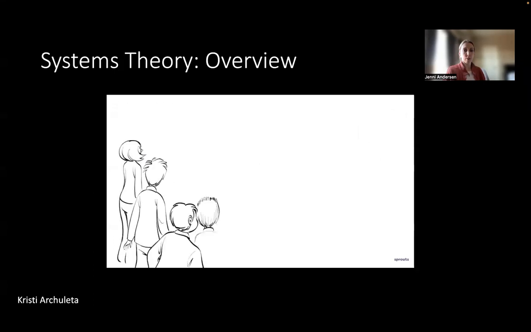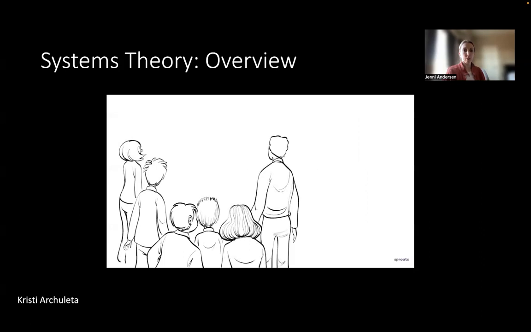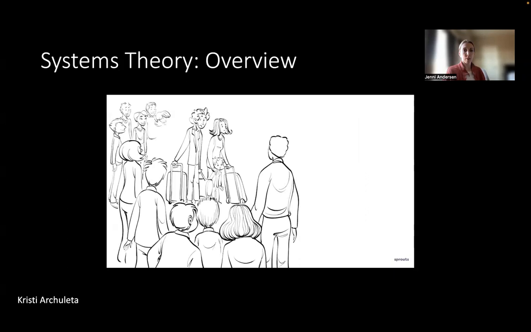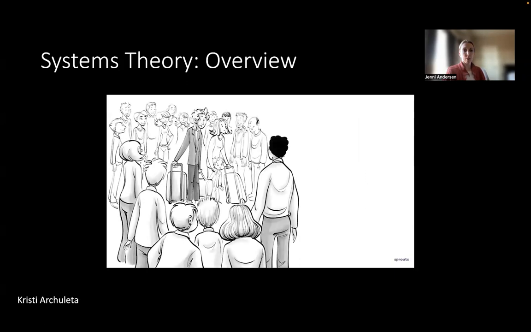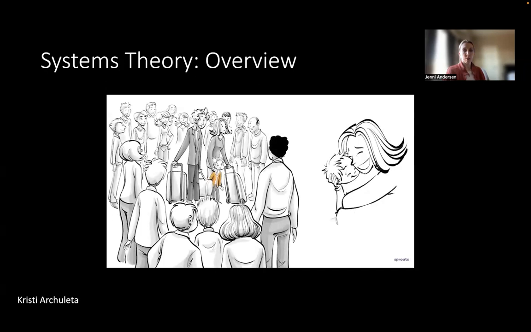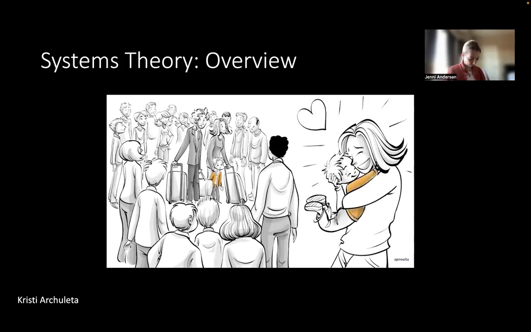Bronfenbrenner made a critical contribution to our realization that parent-child relationships do not exist in a social vacuum, but are embedded in the larger structures such as community, society, and culture. In order to develop well, he allegedly said, "Every child needs at least one adult who is irrationally crazy about him or her."